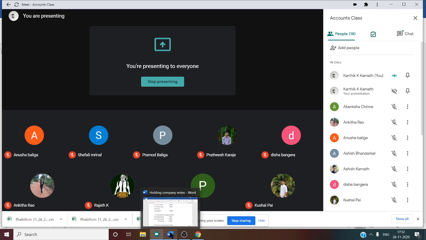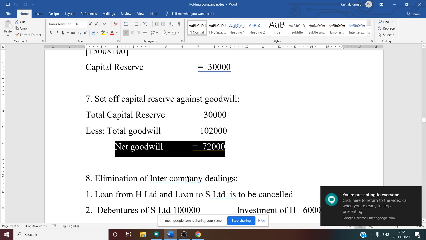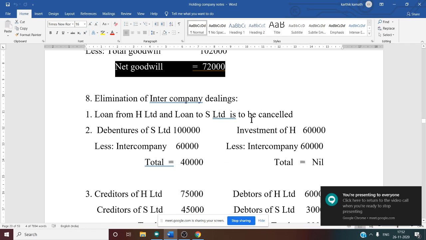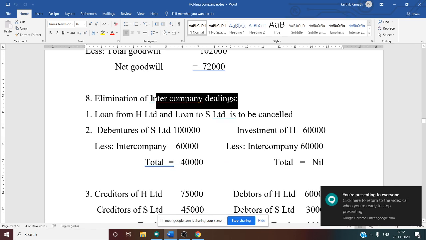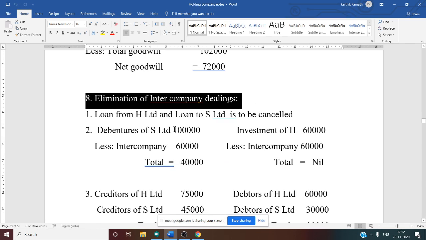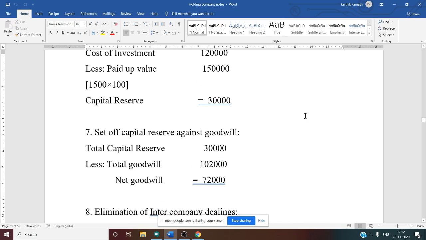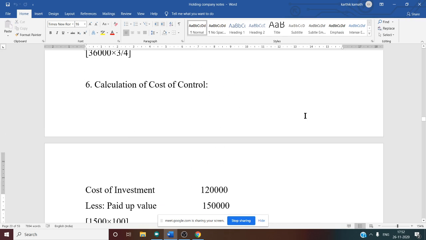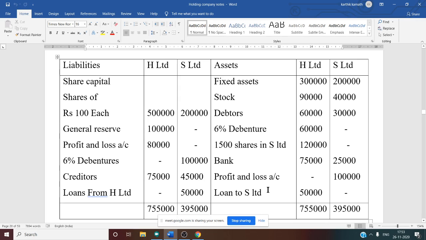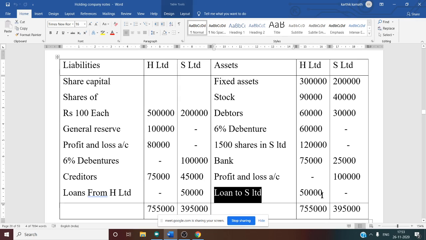So after doing these working notes, there are intercompany dealings. Now intercompany dealings we have to see, that is, elimination of intercompany dealings. First one, on the asset side there is a loan given, that we have already discussed. Let us see the question once again, then you will understand better. See this, loan given by the S company, 50,000 is mentioned.